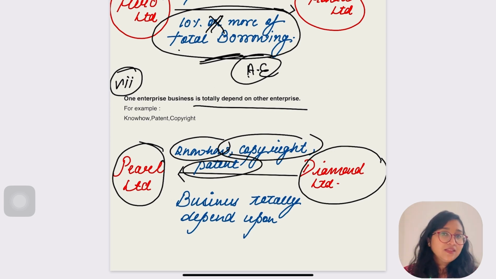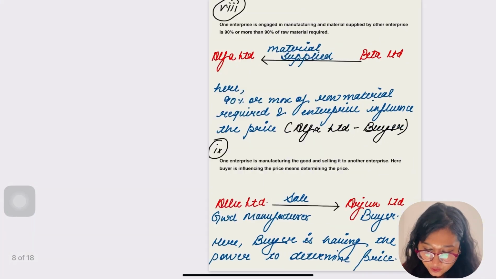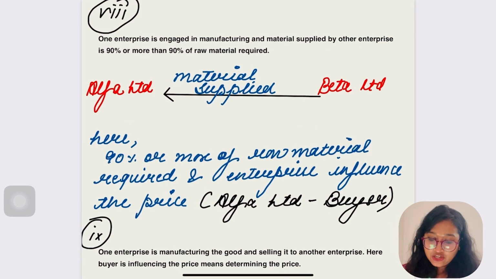Otherwise they would not be. For example, if 50% of the business depends upon the other enterprise's copyright, then in that case the relationship would not be of associate enterprise. The relationship between them would only be associate enterprise when the business of one enterprise is totally dependent on the other enterprise's patent, copyright. Okay, so we are going for the next condition.